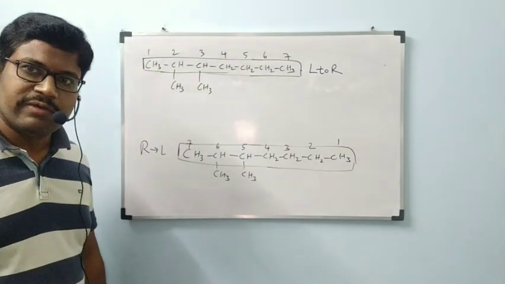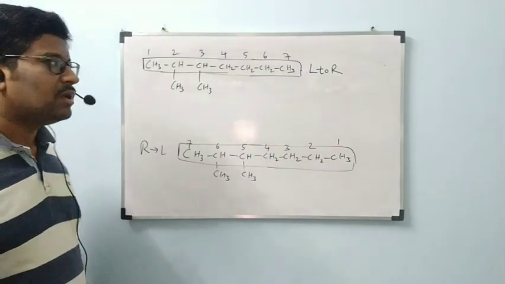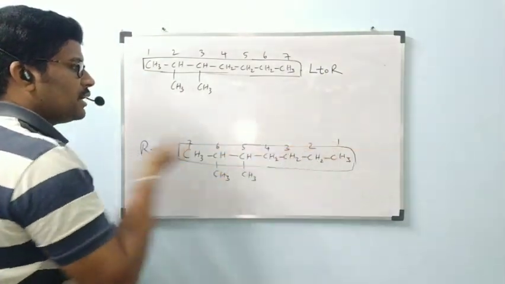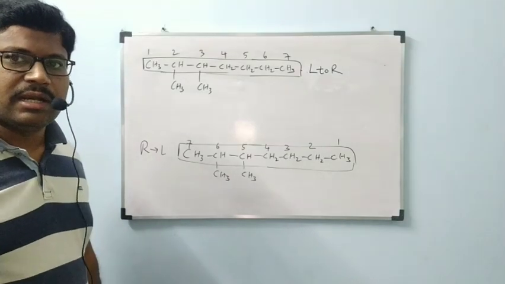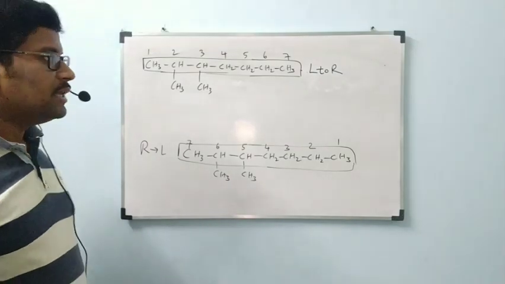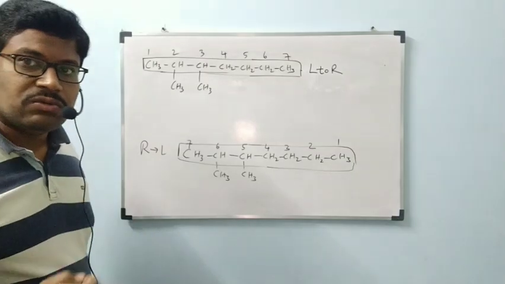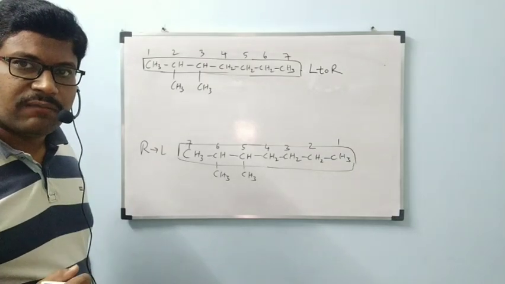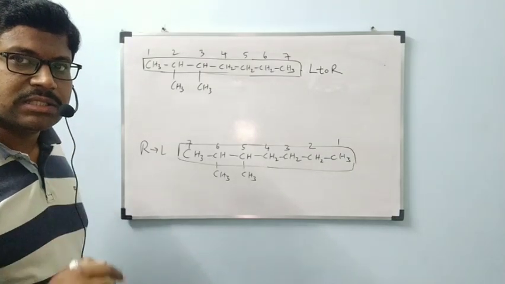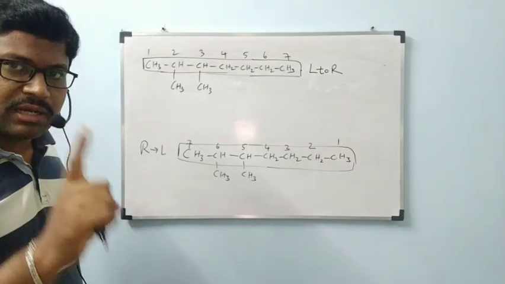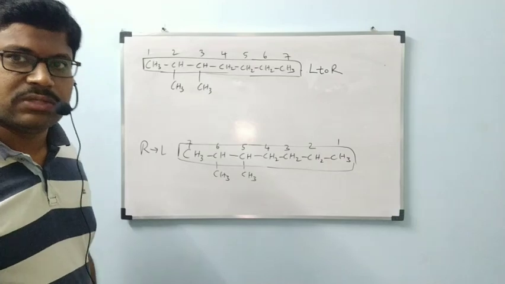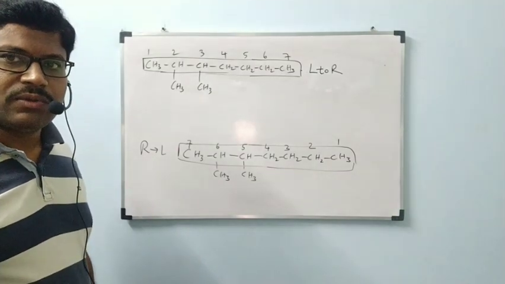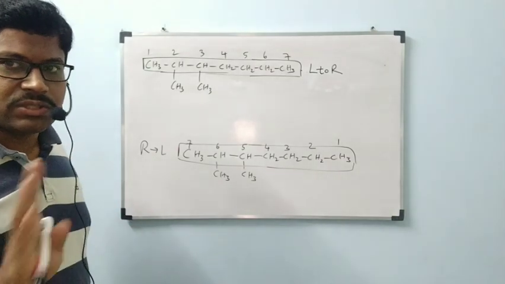Then we have to give numbering to the carbons which are present in parent chain only. Okay, further two ways are there. Those two ways are left to right and right to left. Up to that first rule, selection of parent chain and numbering must be given. Okay, then out of these two ways, left to right or right to left, we have to select one only, because every organic compound must contain one name. One name must contain one organic compound structure only. Okay, at a time two names will be given for one compound, like that it should not be.